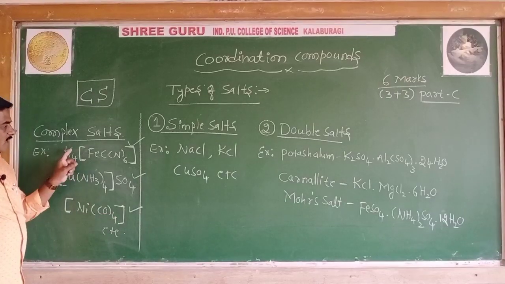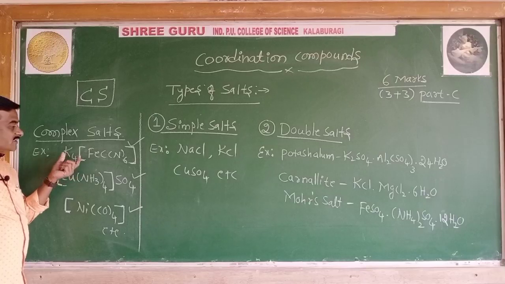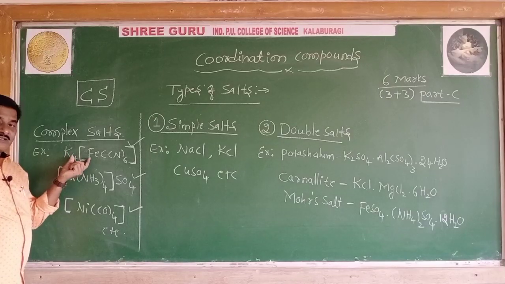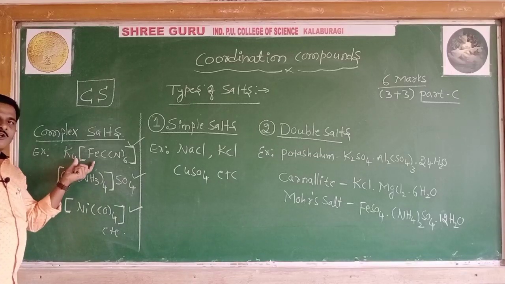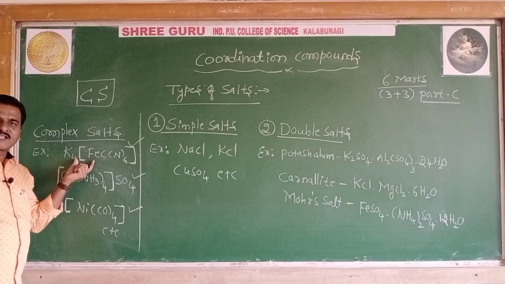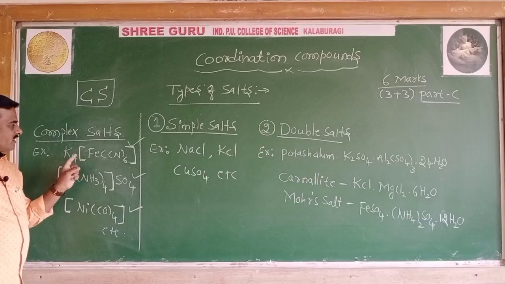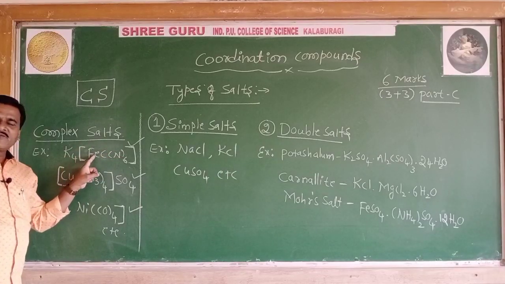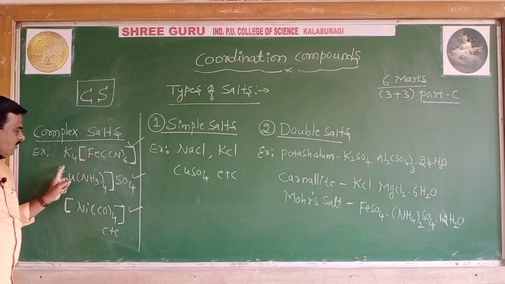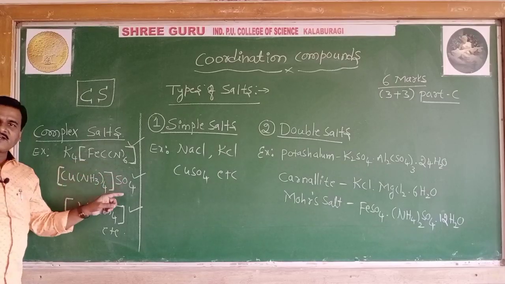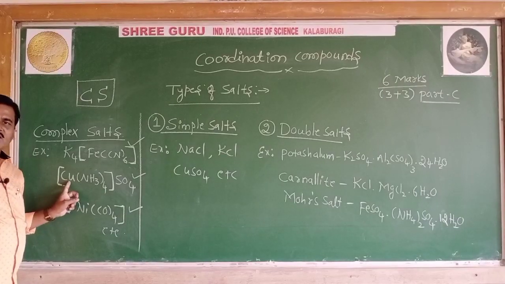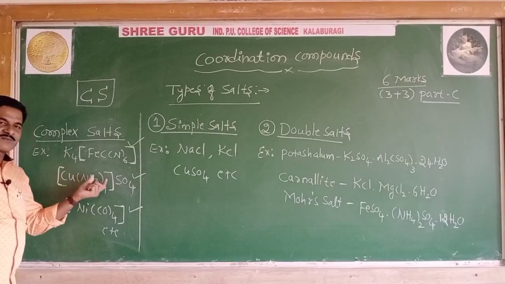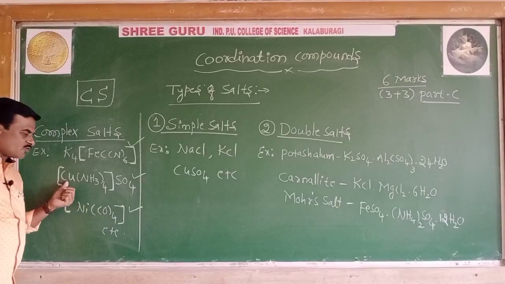Now, what point is noticed here? These salts retain their identity in the solid as well as in the aqueous solution. When you dissolve potassium ferrocyanide in water, it will not give a test for the Fe2+ ion, the ferrous ion. When you take cuprammonium sulfate in water, the solution will not give a test for Cu2+ ion, or even for ammonium ion.